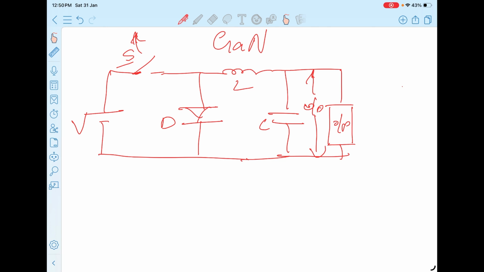Now, what is this GaN, or the replacement of current silicon switches with GaN? This GaN has a very high switching frequency.